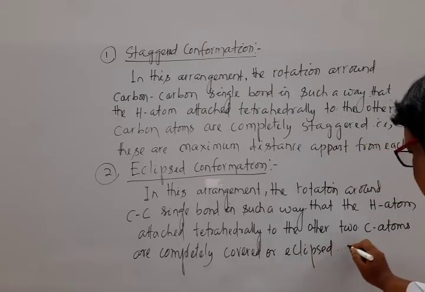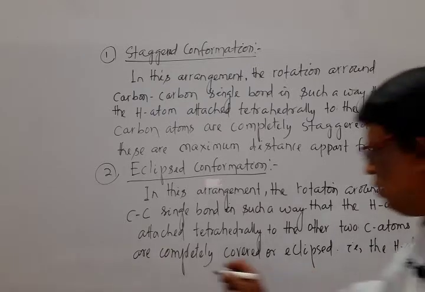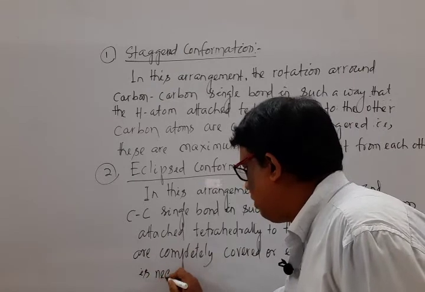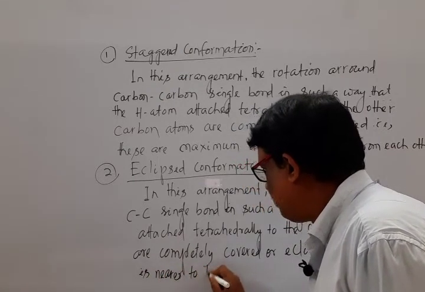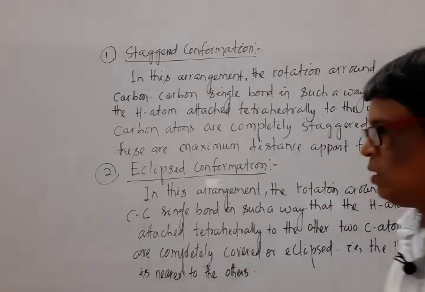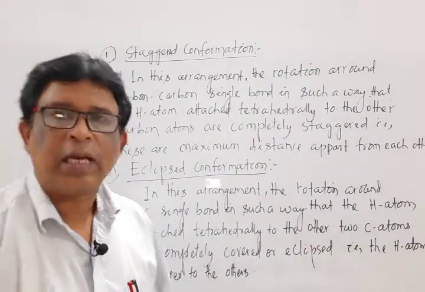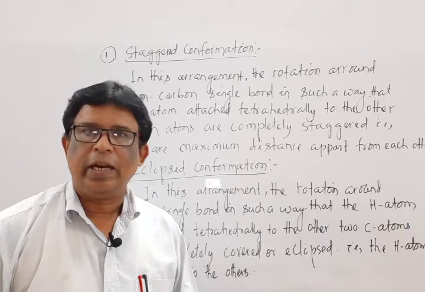That means the hydrogen atoms attached to the other carbon atom are nearer to each other. That means the H atom is nearer to others. This is known as eclipse form. So two important forms are there: one is known as staggered form and one is known as eclipse form.